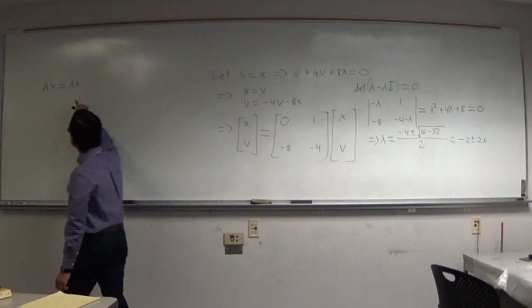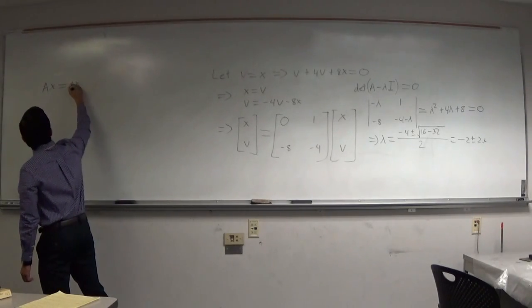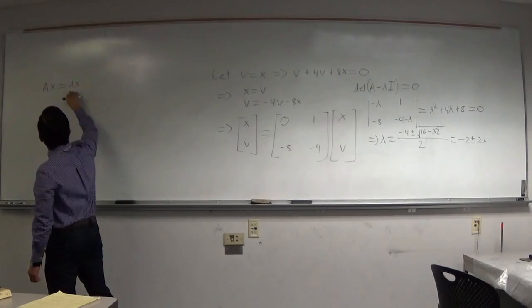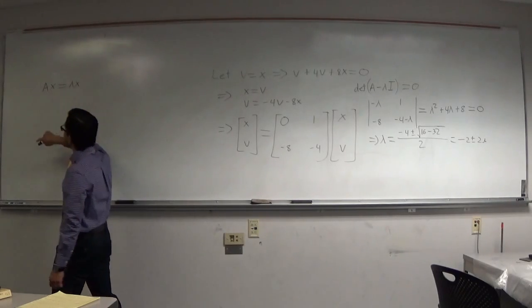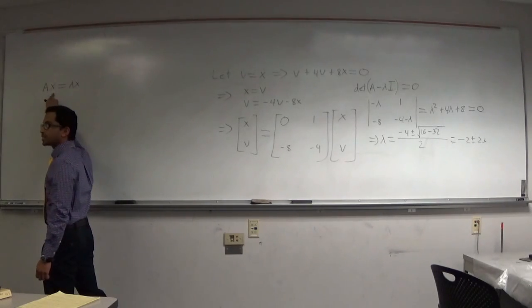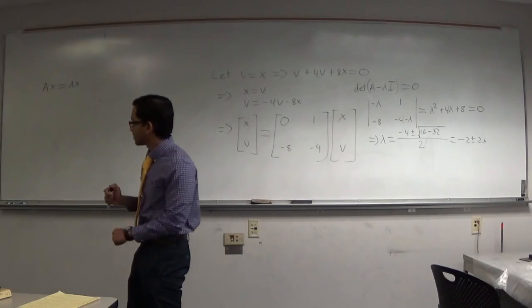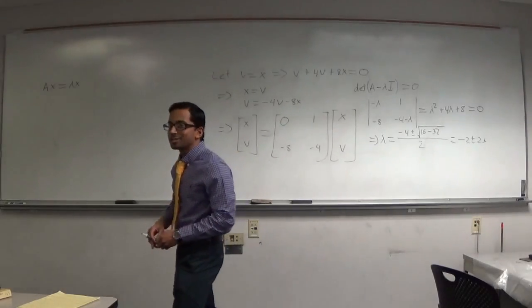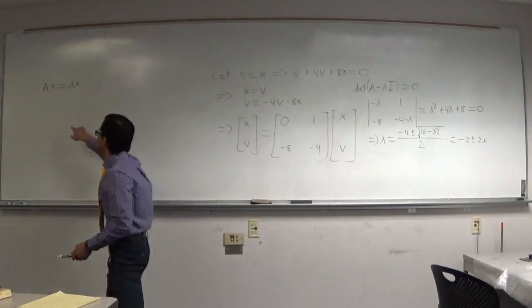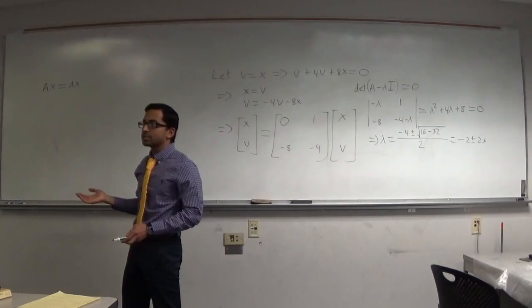And there are these special constants or coefficients of x, scalars, where this equation can be solved for some particular x different from zero. We're not interested in zero. We don't want trivial solutions. Obviously zero would work, but we want x different from zero. So that's the type of problem we want to solve.